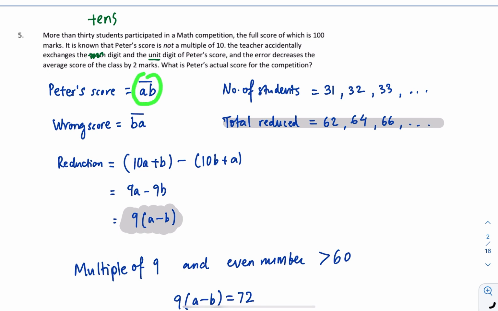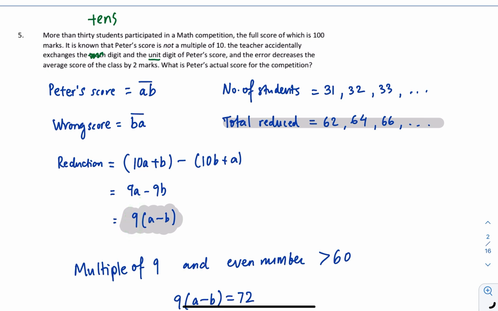So AB, the value is 10A plus B, BA, the value is 10B plus A. Okay, so that means the reduction from here to here will be 9A minus 9B. Okay, then if you factorize the 9, you have 9 times A minus B, which means that the reduction must be a multiple of 9.